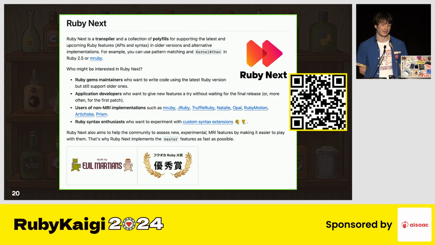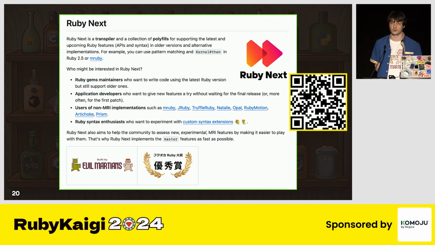RubyNext is a transpiler and polyfill for Ruby, an award-winning software here in Japan. It helps you to use modern Ruby features and upcoming Ruby features even on older versions or alternative implementations, back to Ruby 2.2, at least officially. And what's more important, it gives you some machinery to write your custom transformers, or rewriters, as we call them, to experiment with new syntax not yet available in CRuby or not yet supported by the parser, whatever parser you're going to use. You know, we have many parsers these days.